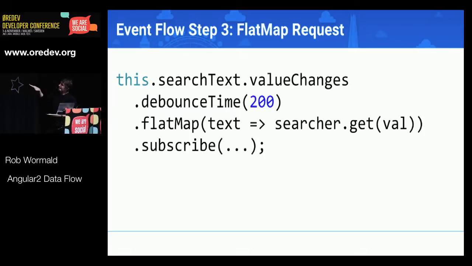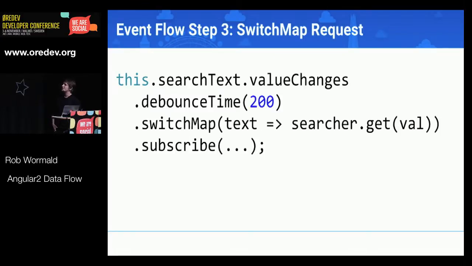Now, FlatMap, very useful here, right? But again, this is where we want to make sure that we're not using requests that we don't care about anymore. We want to, at some point in the stream, cancel the things we don't care about anymore. And so again, Rx has a SwitchMap operator. This works almost exactly like FlatMap, except that if a new value comes down the stream before the previous one has completed, it's going to cancel that request. And so again, this is one line to do kind of 6 lines of checking that our latest response is coming in, and one line to do really what we can't do at all with a promise.